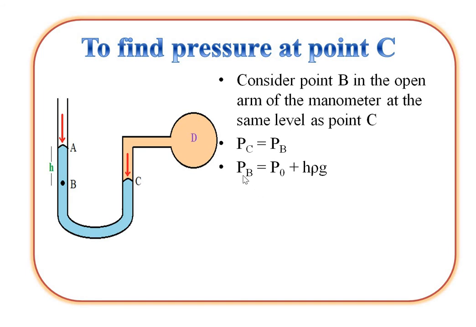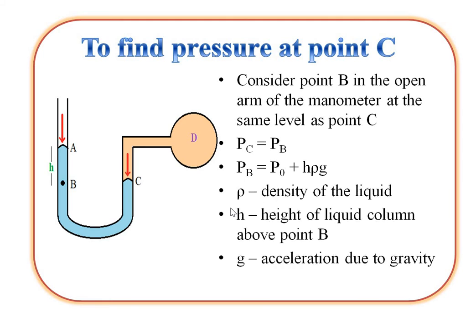As we know, in the last slide, PB is equal to PA plus h rho g. As PA is atmospheric pressure, that means pressure at point A is P0. Putting the value in the equation, we get PB is equal to P0 plus h rho g, where rho is the density of the given liquid, h is the height of the liquid column above point B, and small g is the acceleration due to gravity.